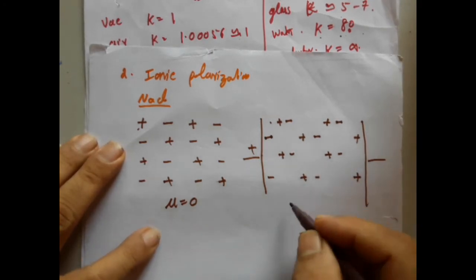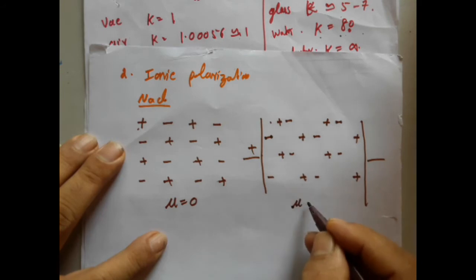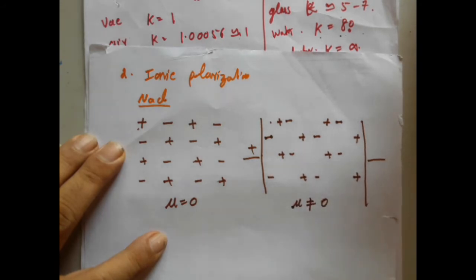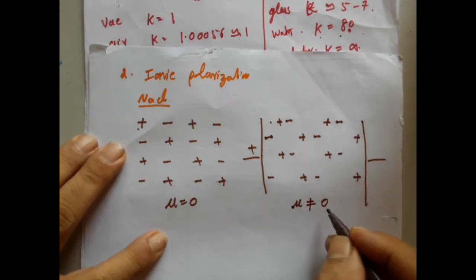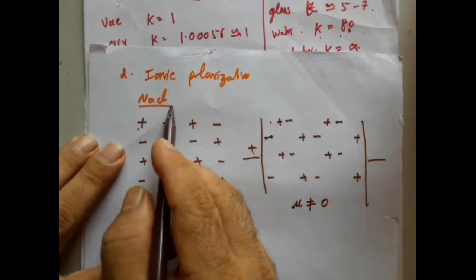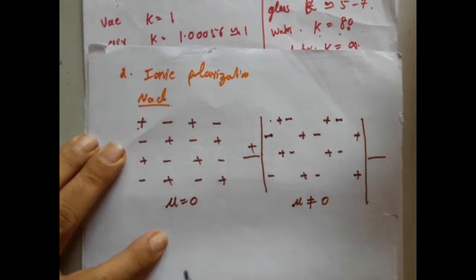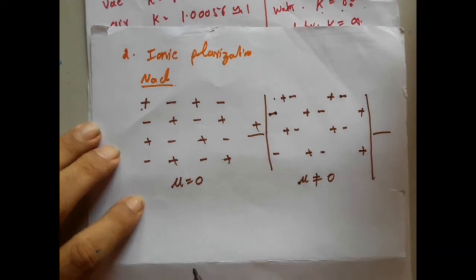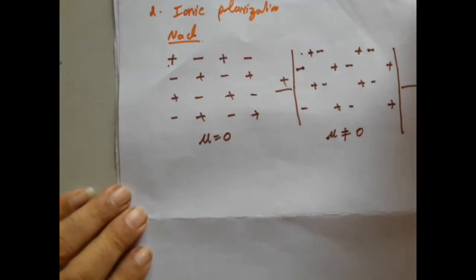And due to this separation, if I ask you what is the net dipole moment, the net dipole moment is not equal to 0. That means it is going to exhibit a net dipole moment. The process of polarization in the case of ionic molecules is what we call ionic polarization. So this is the second kind of polarization we have.